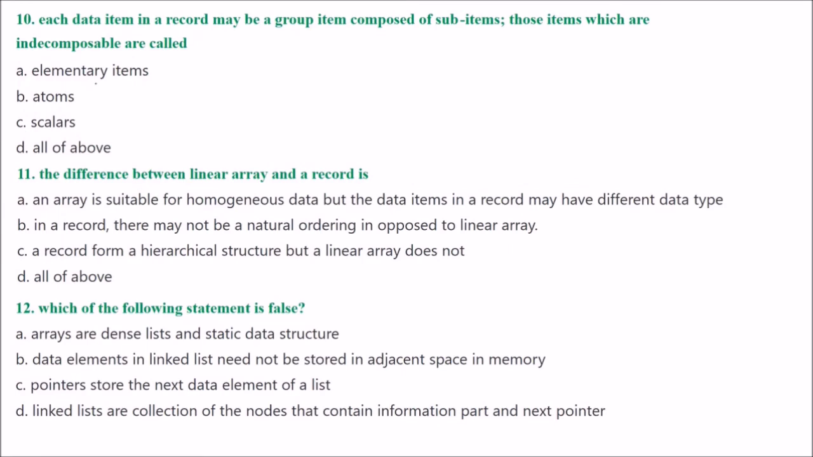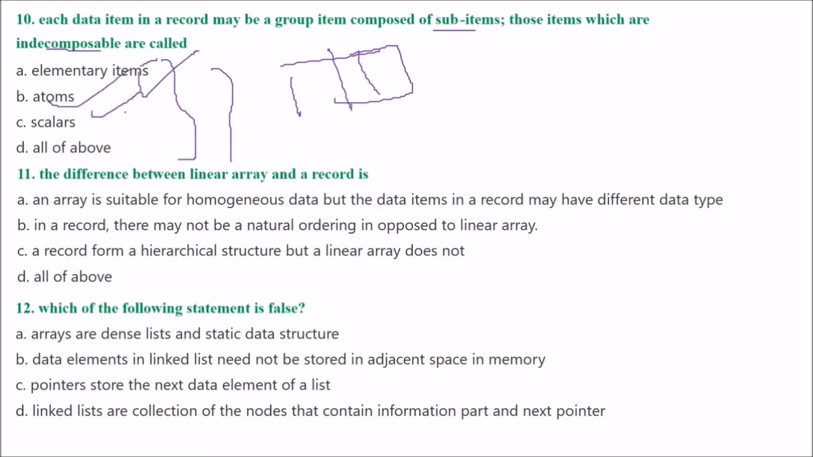Next is, each data item in a record may be a group item composed of sub-items. So those items which are indecomposable are called what? So the answer would be the elementary items. Yes, this is correct. Atoms, yes, scalars also. So we'll go with D, all of the above.